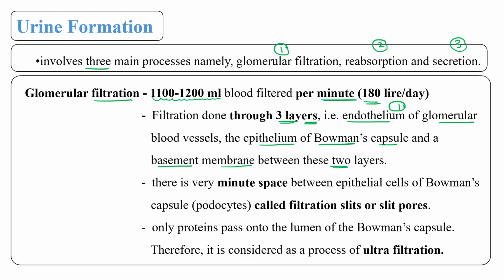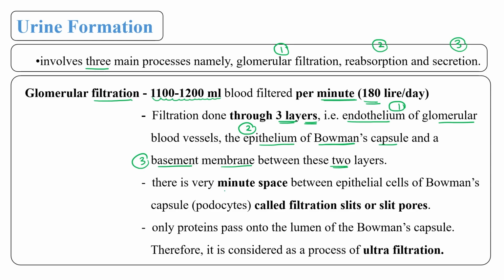So filtration is done through three layers. First, endothelium of the glomerular blood vessel. Second, epithelium of Bowman's capsule, and third, basement membrane which is present between this endothelium and epithelium.